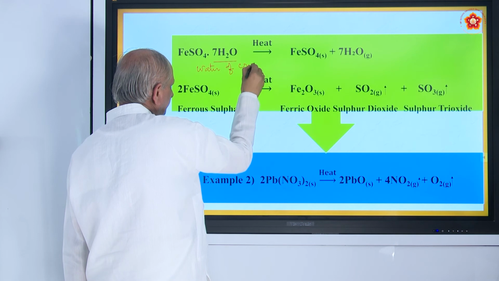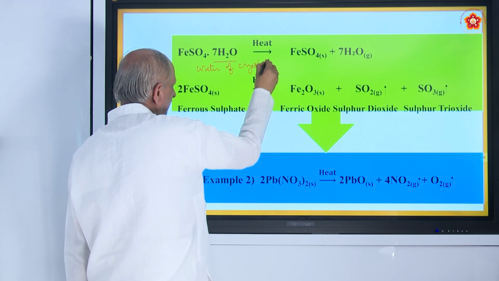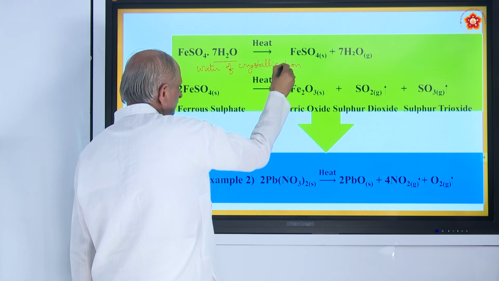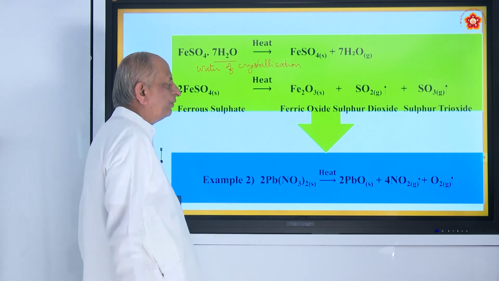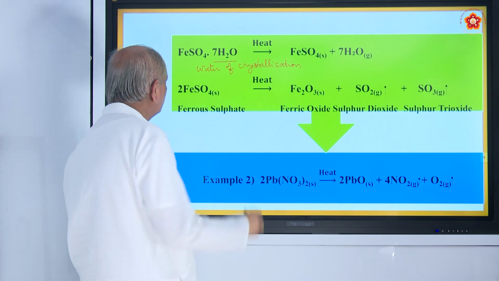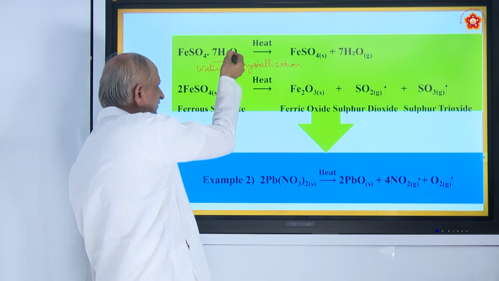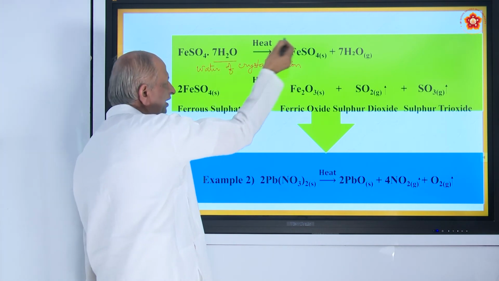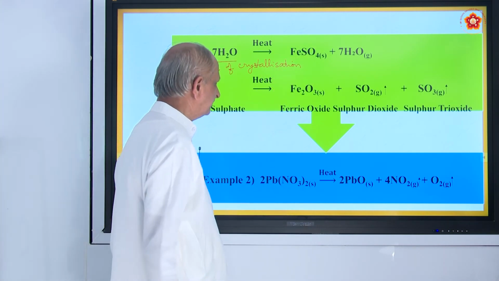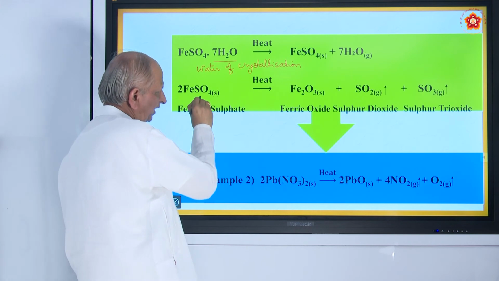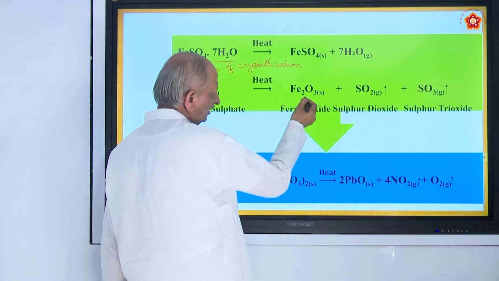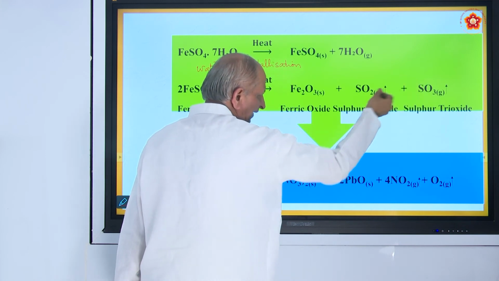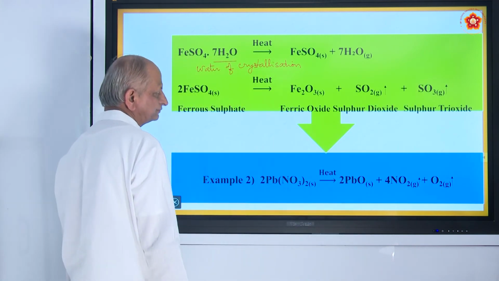Water of crystallization. When ferrous sulphate crystals are formed, it invariably mixes with water. 1 mole of ferrous sulphate combines with 7 moles of water. So, this green color becomes colorless or white. Still, if you heat it, it becomes ferric oxide, sulfur dioxide and sulfur trioxide. That is why the smell of sulfur.